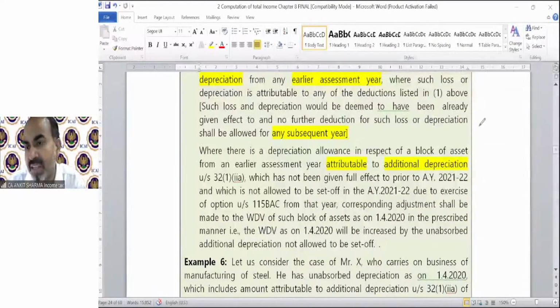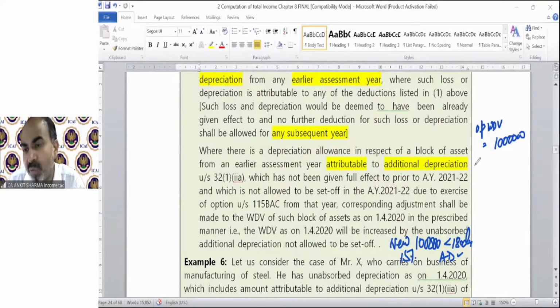For example, there is an opening WDV of a block of asset of 10 lakh. We purchased a new asset of rupees 1 lakh, used for less than 180 days, and it is eligible for additional depreciation also. The depreciation rate is assumed to be 15%.